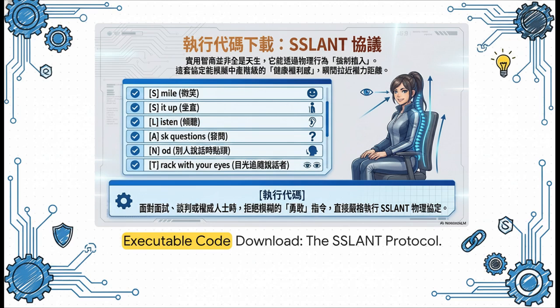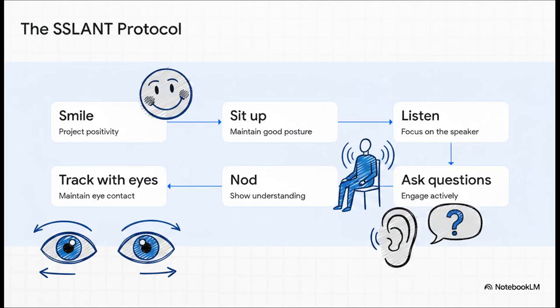Enter our executable code download, the SSLANT protocol. Now, this protocol was used by KIPP academies to artificially implant middle-class practical intelligence into kids from under-resourced backgrounds. Honestly, it's essentially a physical cheat code. It simulates a healthy sense of entitlement and confidence. Here's how it works. It's an acronym you execute step by step. Smile, sit up, listen, ask questions, nod, and track with your eyes.